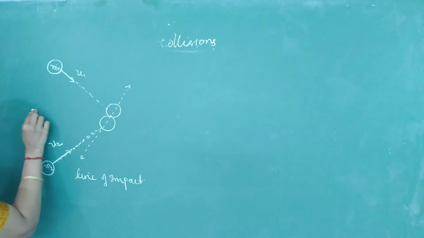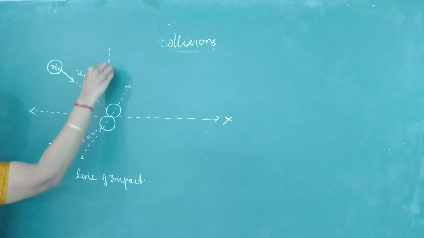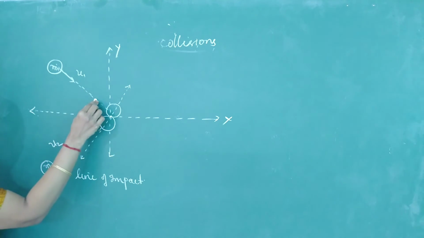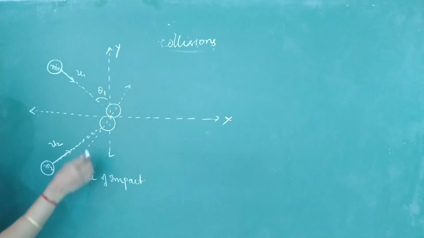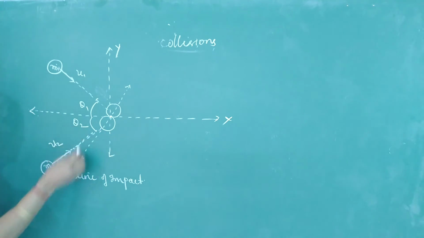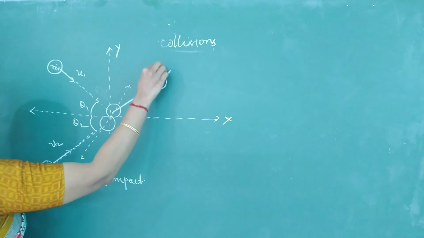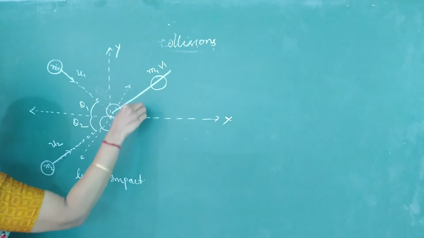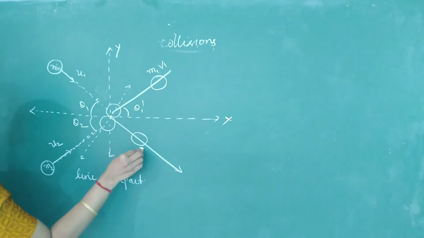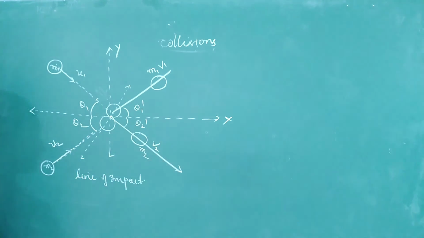I will assume that, taking this as origin, this is my x-axis and here is your y-axis. Let this angle be theta 1, and this one theta 2. After collision I will assume that m1 is moving with a speed v1, making an angle theta 1 dash, and m2 is moving this side, making an angle theta 2 dash, with speed v2.